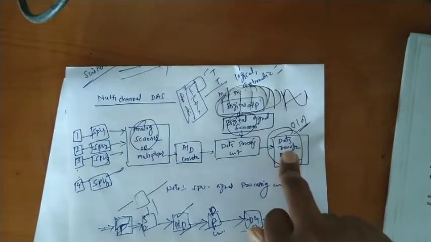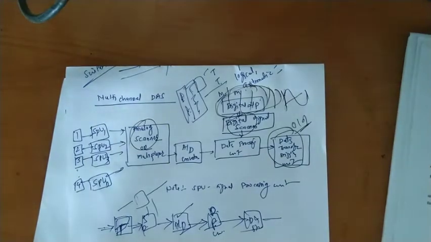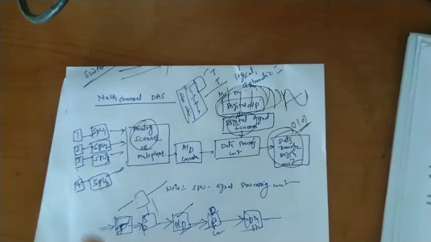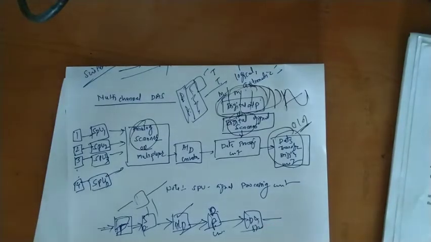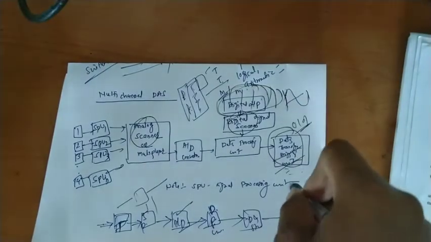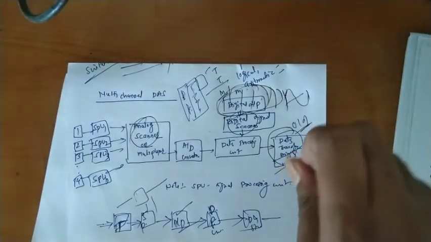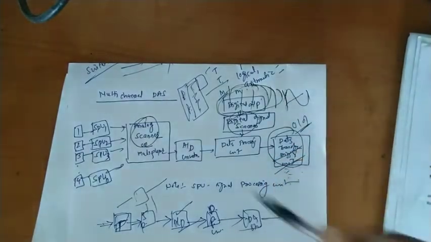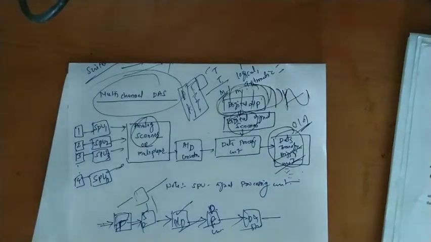In the last lecture we saw the importance of a data acquisition system. A data acquisition system is used for signal storage and analysis purposes. If you want to display the signal, then the data acquisition system is used. Finally the output signal will be displayed, and this signal will be used for storage, transmission, and analysis. So this is called a multi-channel data acquisition system.